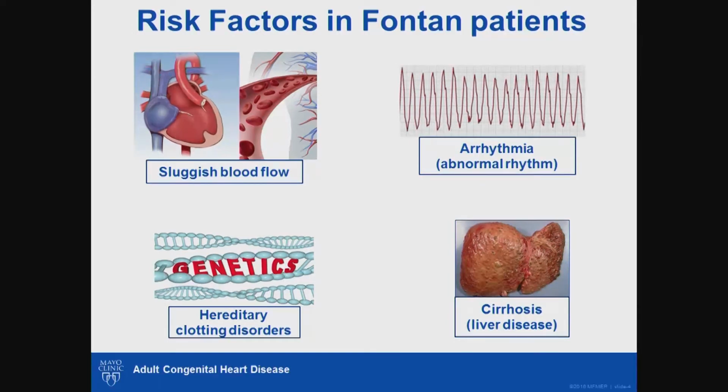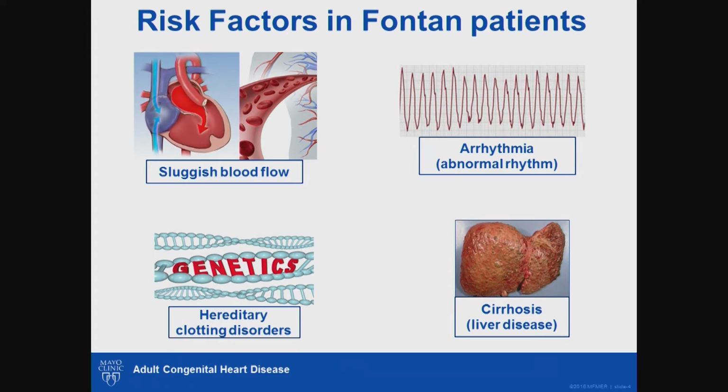Fontan patients have a higher risk for blood clots compared to the general population, and this is because of certain risk factors found in this population. The first risk factor is sluggish blood flow, either inside the heart or within the Fontan circulation. And this is more common in patients with the old style Fontan known as the atriopulmonary Fontan. The second risk factor is arrhythmia, which is abnormal heart rhythm, which is also very common in this population.